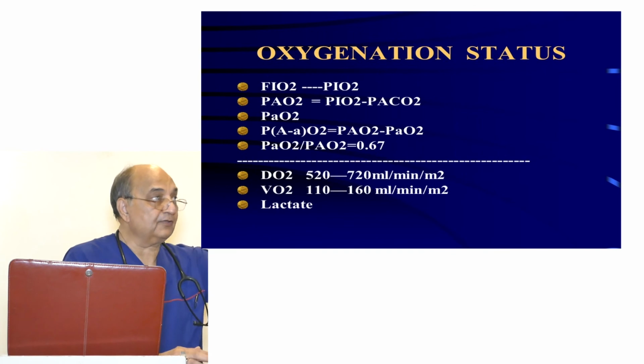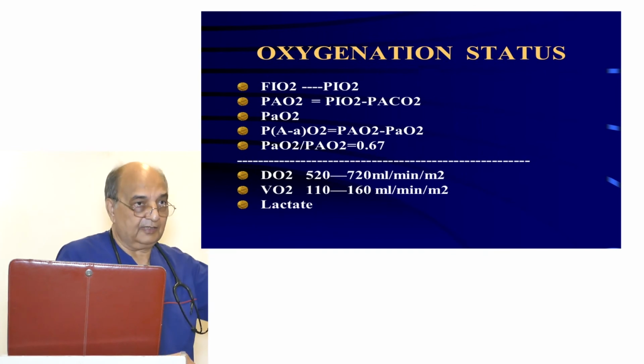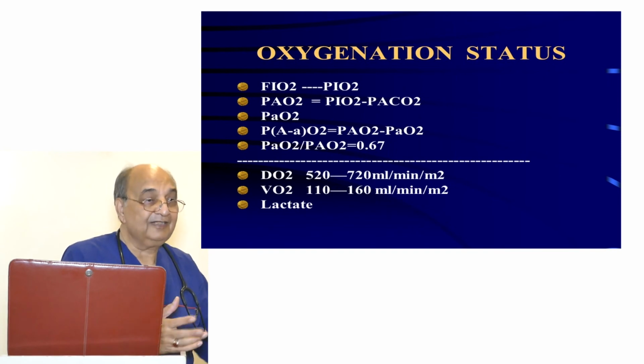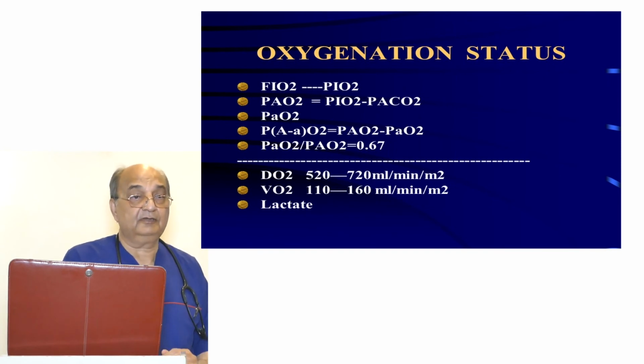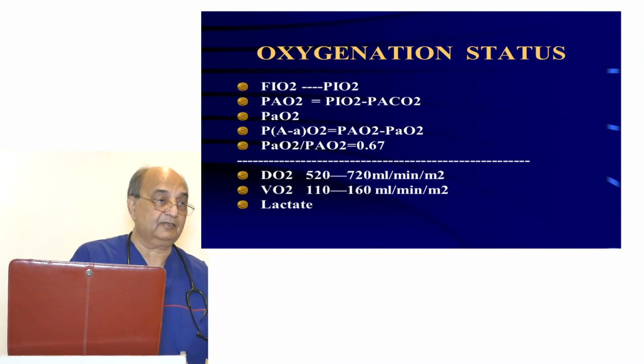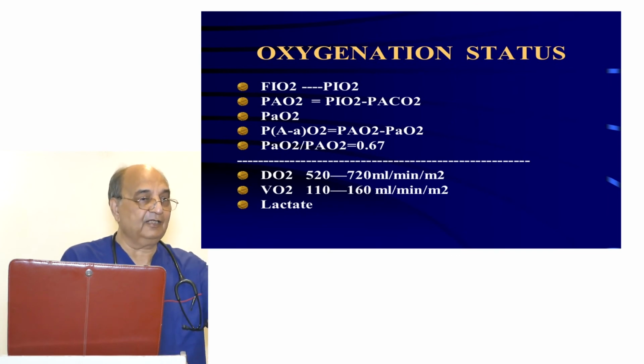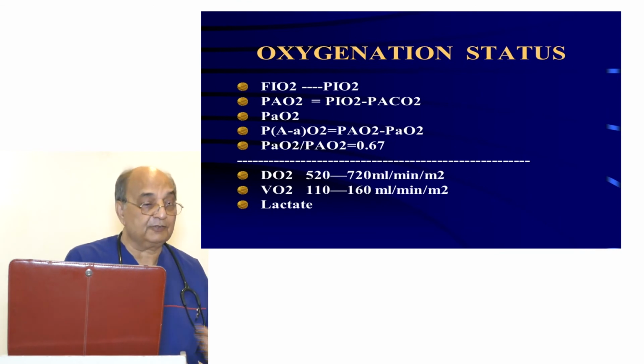Only looking at the saturation... Some people, when they come and look at the saturation, say oxygen is going up. But that doesn't tell you anything. Looking at the saturation tells you that oxygen is going through the lung, going into plasma and combining with hemoglobin. That's it. Then we have to look at whether hemoglobin is in a mood to accept oxygen or not. For that purpose, you look at the oxygen dissociation curve. Then we have to analyze that. Thank you.